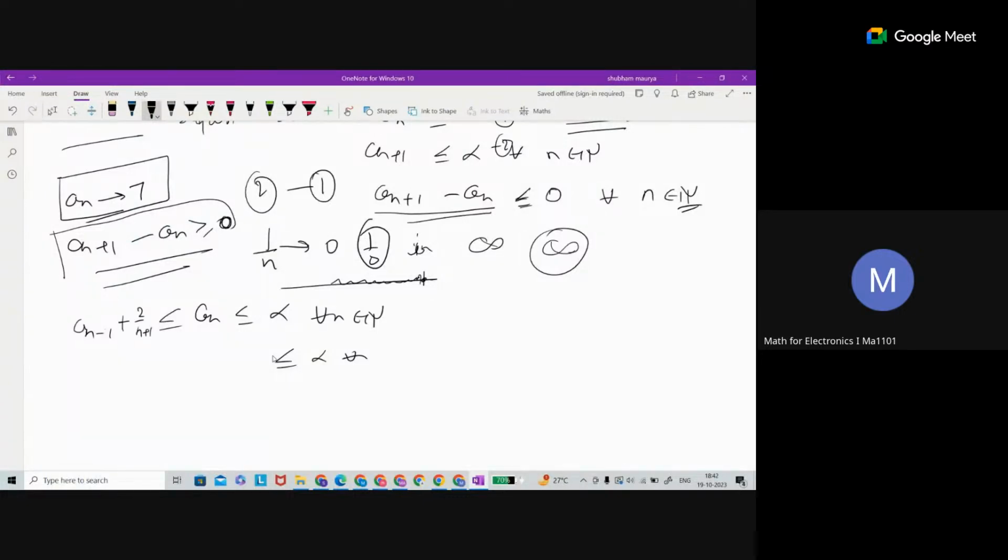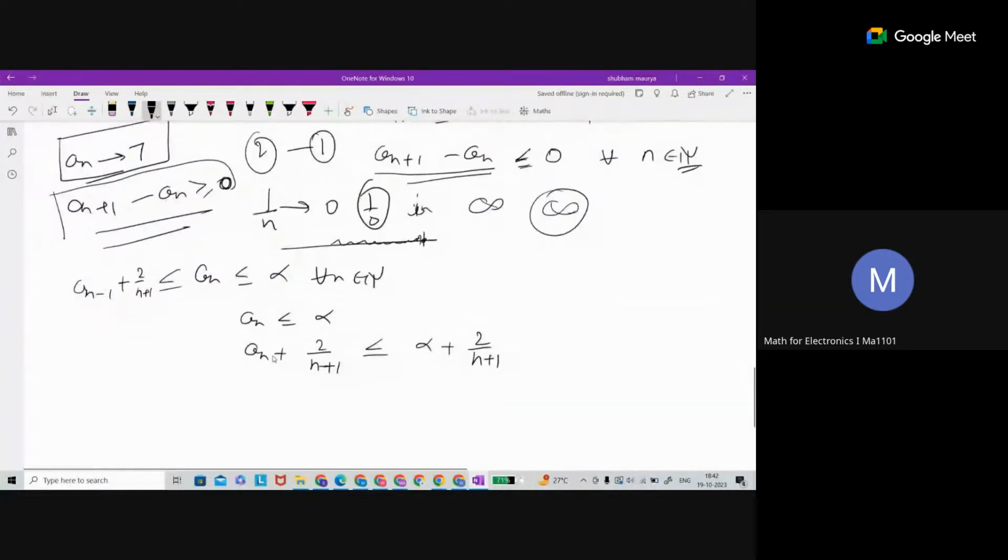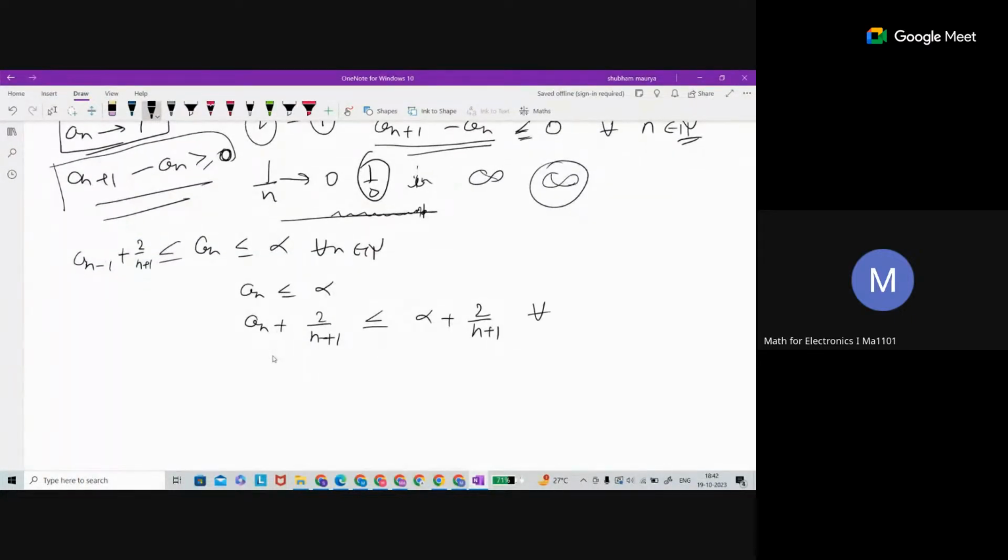We have to construct something, so let me think this is a_n plus 2 upon n plus 1, which is less than or equal to, adding both sides, alpha plus this one, for all n belonging to the natural numbers.